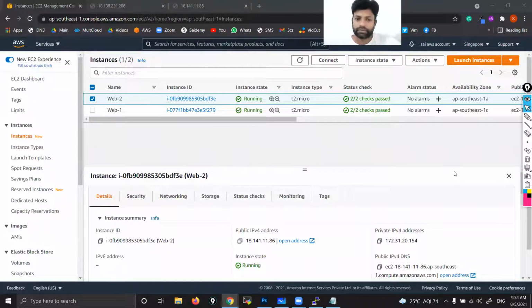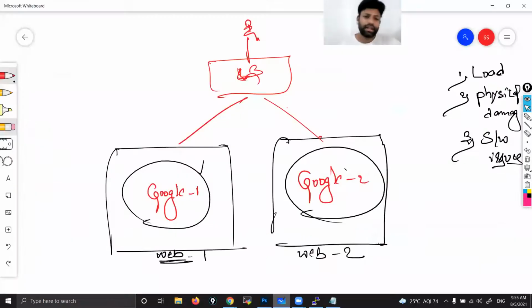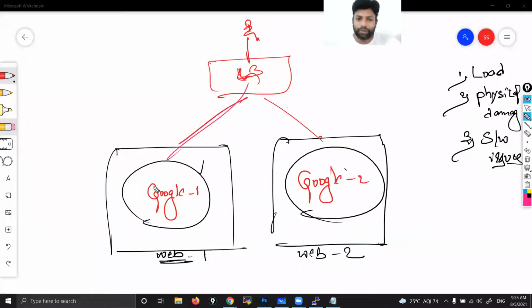Sai, hello. Yes, please. Suppose we are using only one server instead of two. Means we configure auto scaling for one server and attach it to the load balancer. The auto scaling part we'll see next, after the load balancer. Can we use only one server with the load balancer? You can use one server also, but what kind of advantage are you getting? Suppose you lose that server, same issues, right? Why would we use one server? If one server is there, what is the need of a load balancer in the first place? Correct or not? Yes.